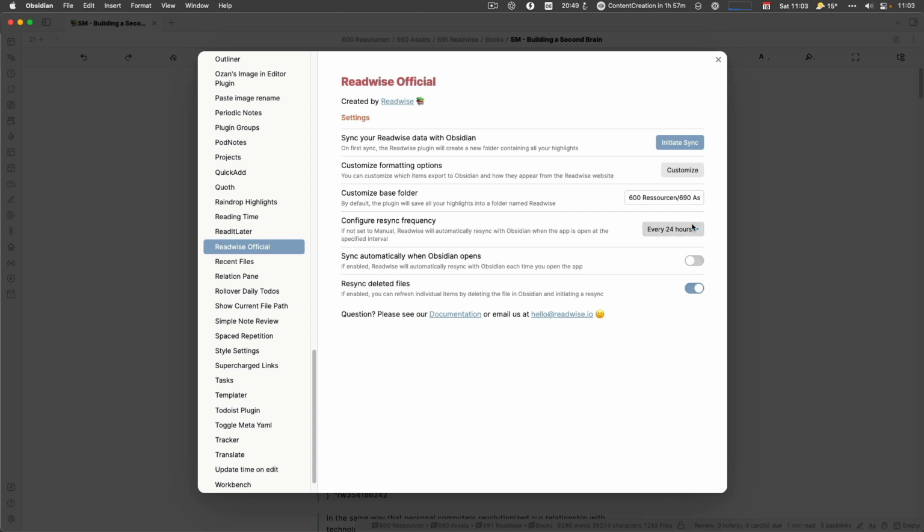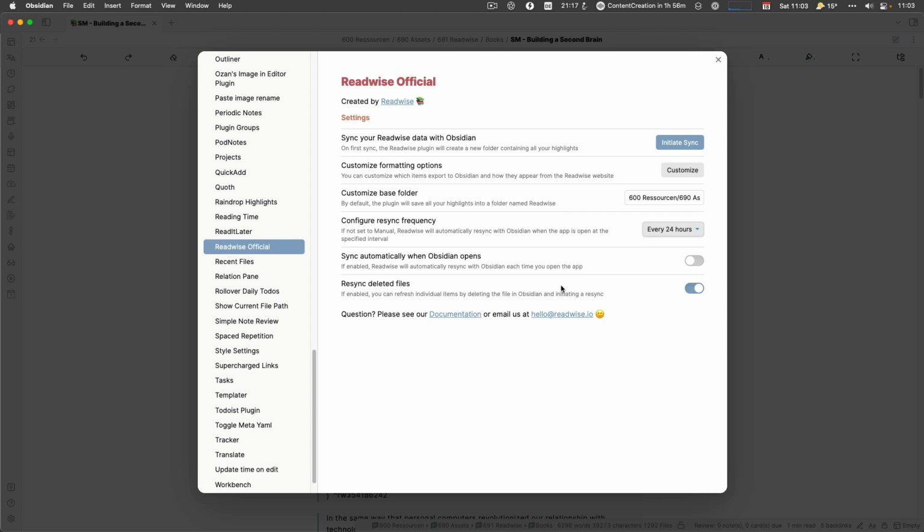And then you can configure a resync frequency. I do 24 hours because I don't have too many. And I don't automatically sync when Obsidian opens. I normally trigger the sync if I know I need something. And then I also do resync deleted files, and we'll come back to that later, because that's a way to recreate the files if you make changes, for example. And I'm playing around still a little bit with it, so that's quite nice.